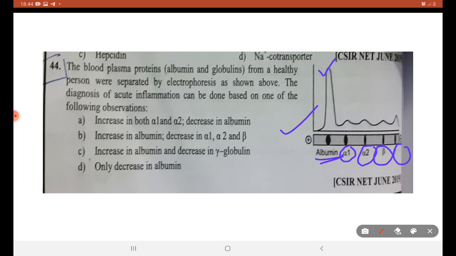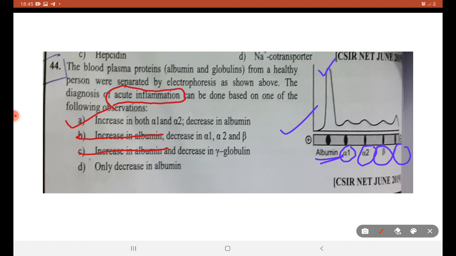We are going to find what will be the case if the person is diagnosed with an acute inflammatory condition. There will not be an increase in albumin. There will be a decrease in albumin and an increase in alpha 1 and alpha 2.